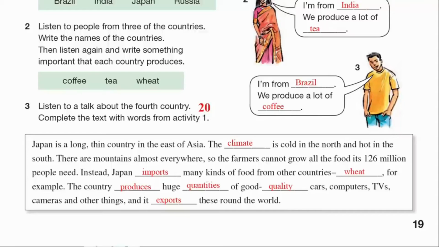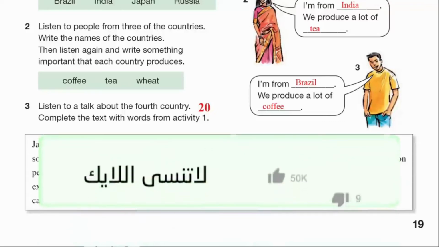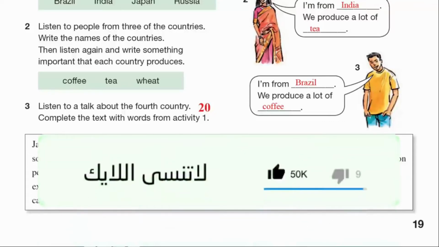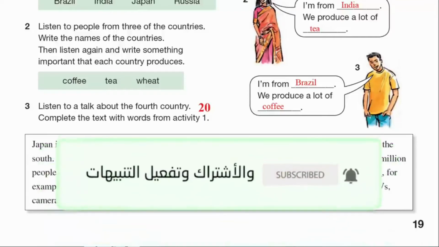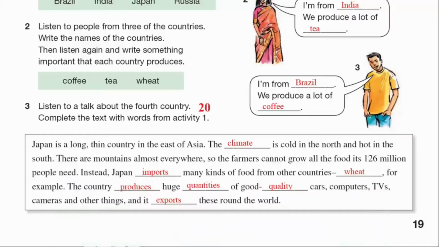There are mountains almost everywhere, so the farmers cannot grow all the food that its 126 million people need. Instead, Japan imports many kinds of food from other countries. Wheat, for example. Now, although the country cannot grow much food, it produces huge quantities of good quality cars, computers, TVs, cameras, and other things. And it exports these to other countries round the world.